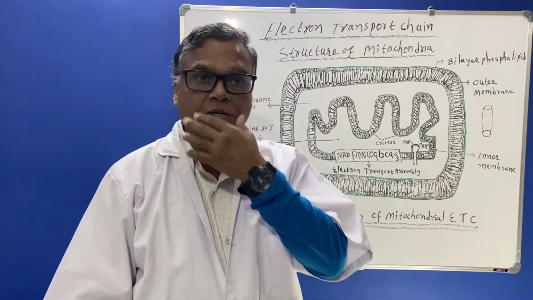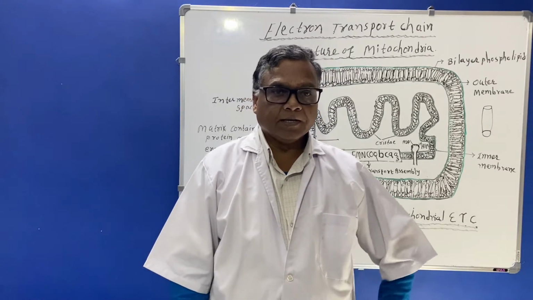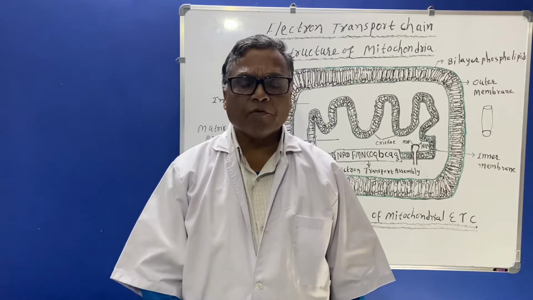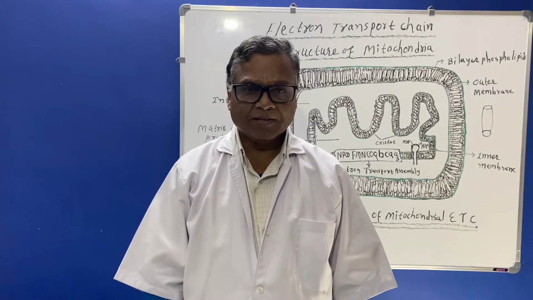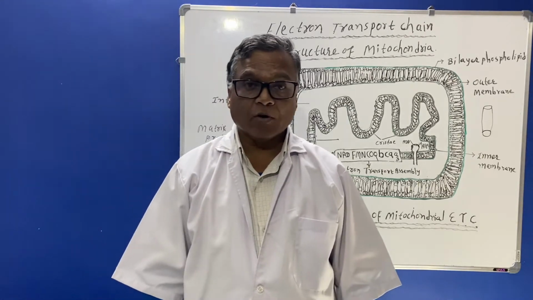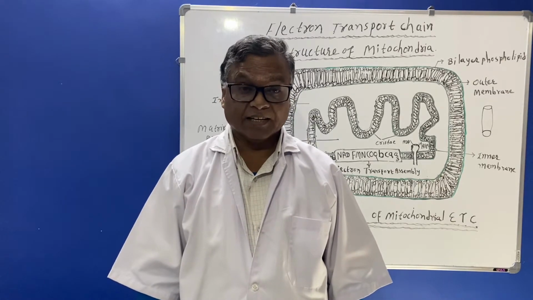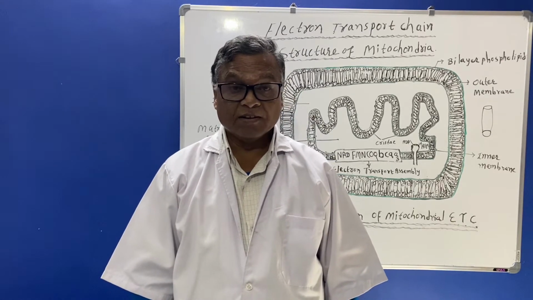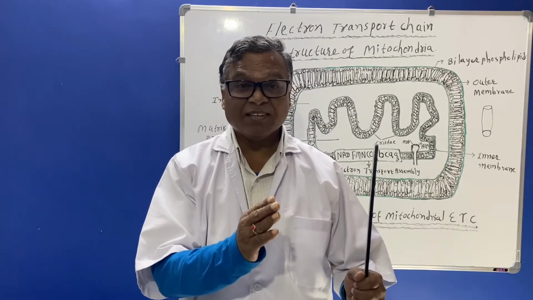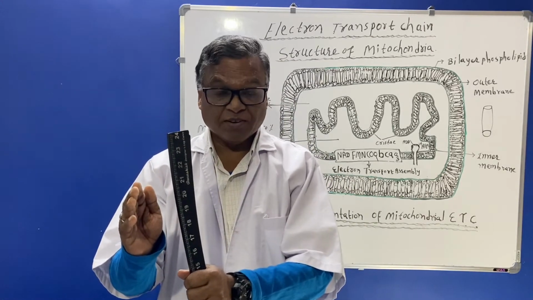The electron transport chain or respiratory chain is a sequence of enzymes where the reducing equivalent, or the electron in the form of hydrogen, is carried from coenzymes and cytochrome electrons.